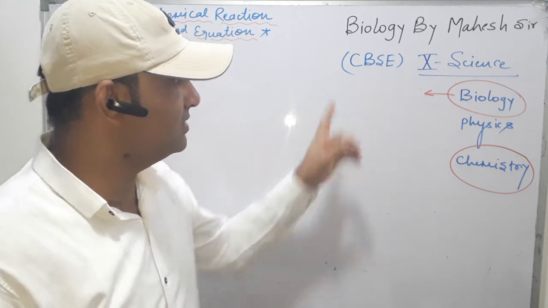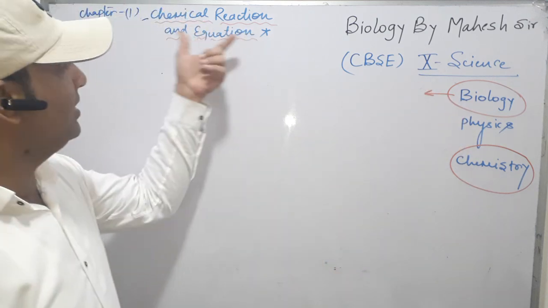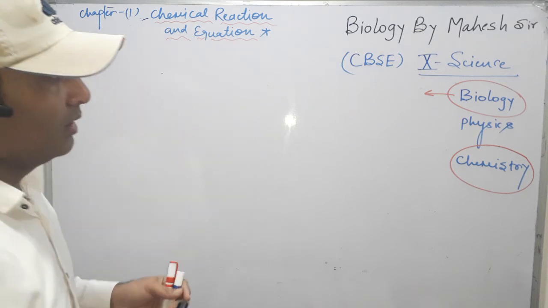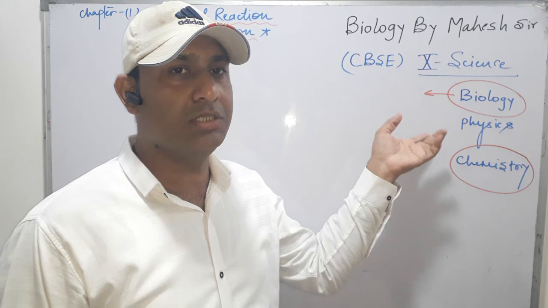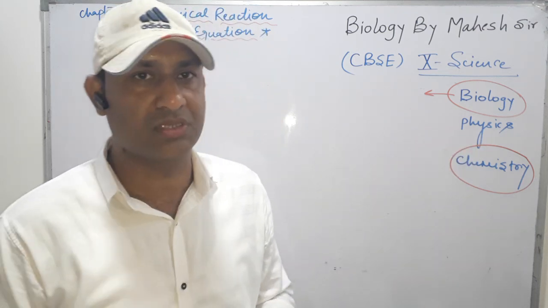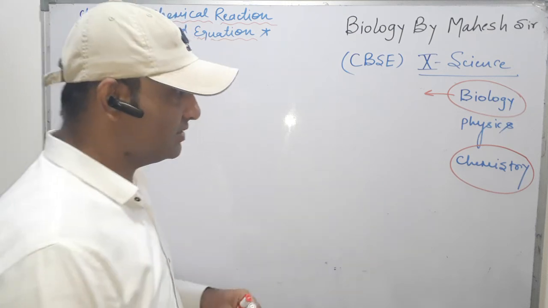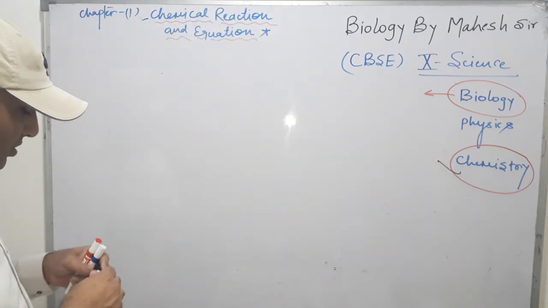Today we will take the CBSE NCERT Class 10 Science Chemistry chapter, which is Chemical Reactions and Equations. In the last video we discussed the biology chapter, nutrition, and in nutrition we discussed the definition of nutrition and then photosynthesis. Now in this class we will discuss the chemistry chapter first, which is chemical reactions and equations.